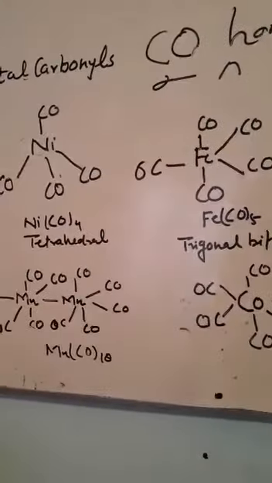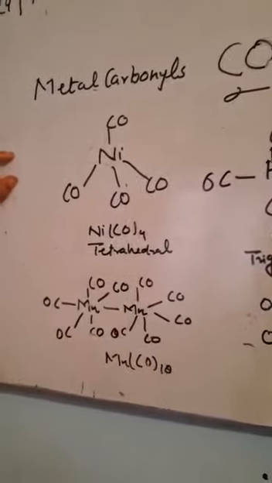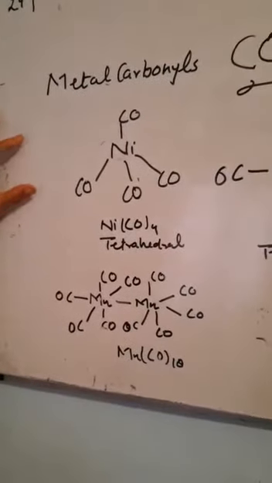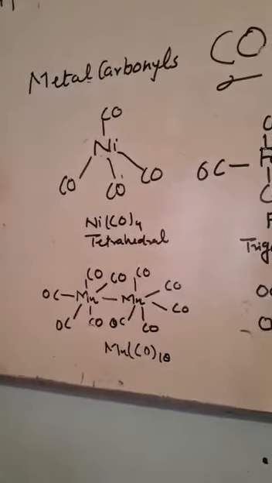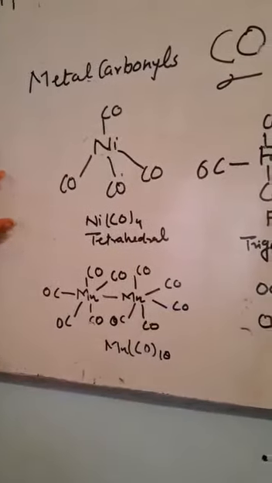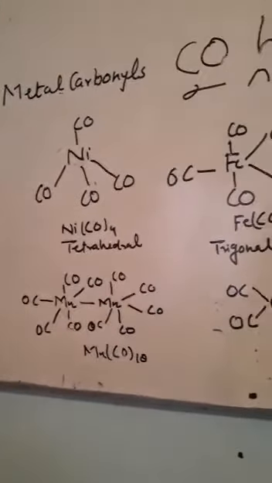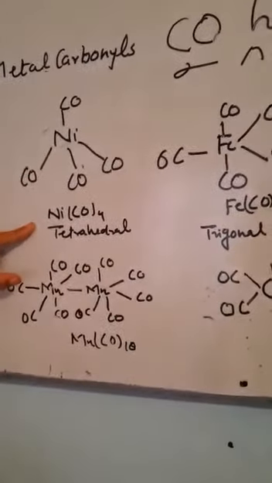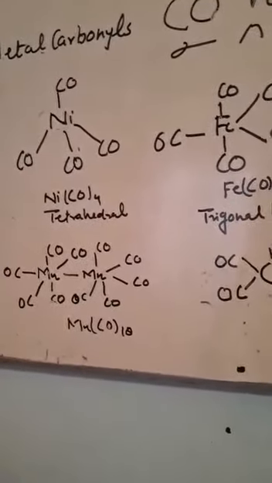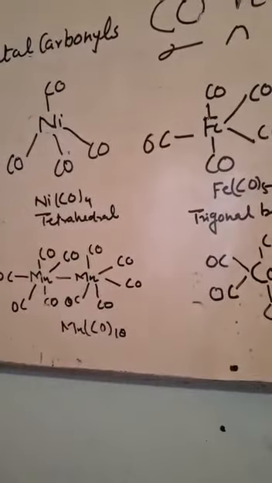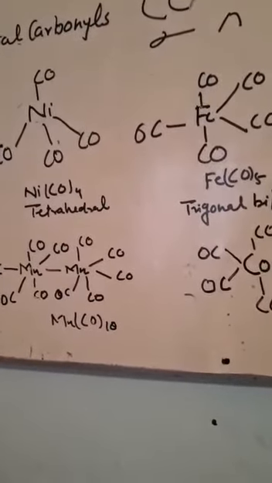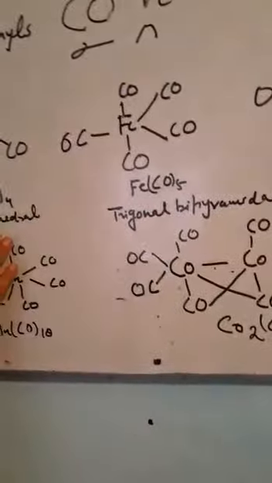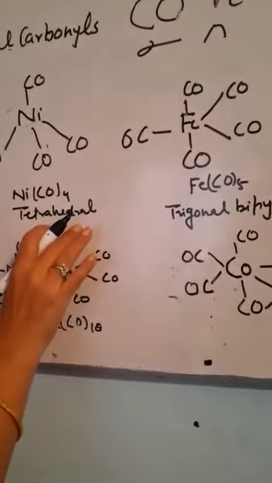All these metal carbonyls have very well defined structures. Some of them have very simple structures. The first example is nickel tetracarbonyl. There are 4 carbon monoxide groups around the nickel and the structure is tetrahedral.